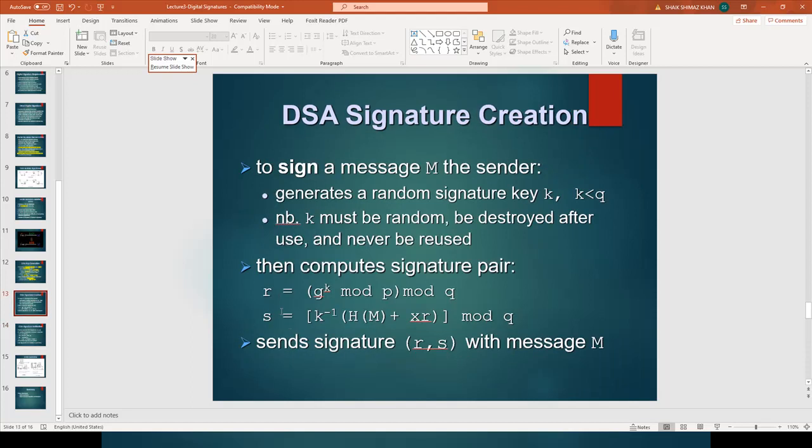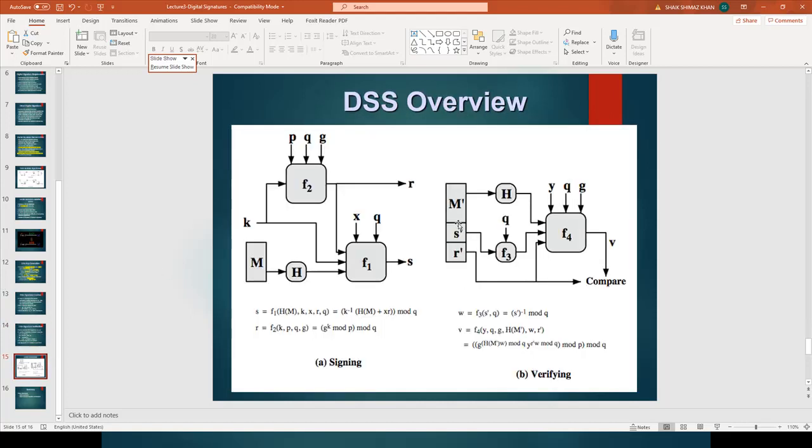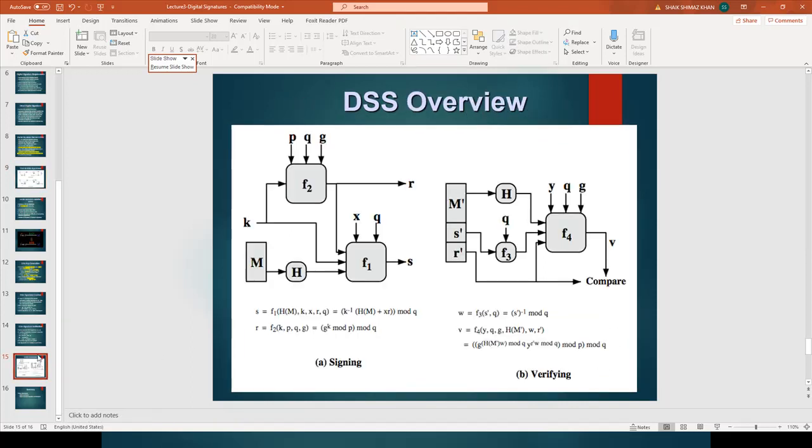So this is how R and S are calculated, and R comma S is the digital signature. It is sent with the message M. Next, let us see how to verify the signature. In this diagram you can see how to verify the signature, and also here you can see how the signature is verified. Both this diagram and this diagram are the same.